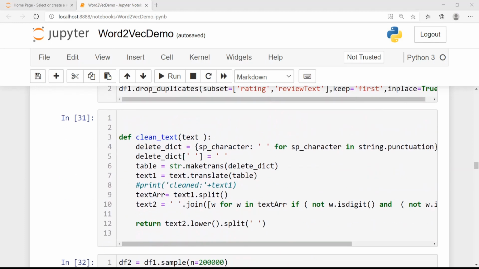Then I define a method to clean text. What happens here is that I remove some punctuation and create a list of words for every input text which is given here.